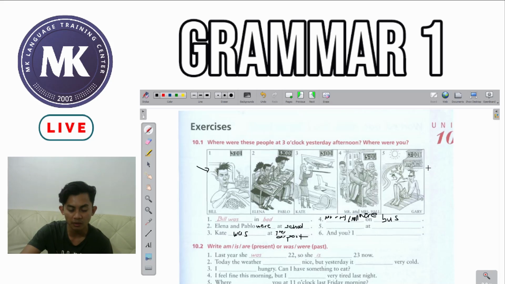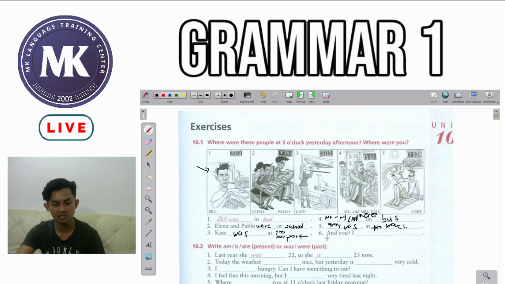Okay, number 5. So, it looks like Gary here, a guy, singular, so we use the helping verb was. So, Gary was at, see there's sun, sand, and water, he's at the beach. Okay. So personally, me, number 6, and you, I. So I, we must follow it with the helping verb was. Okay, was and was. So I, at 3 o'clock yesterday afternoon, I was at work.